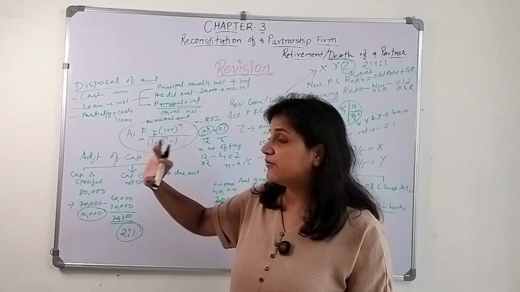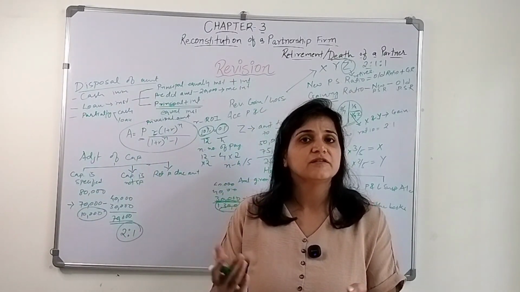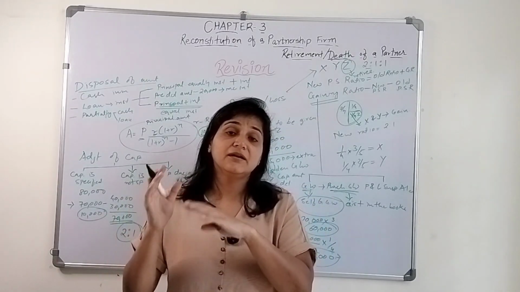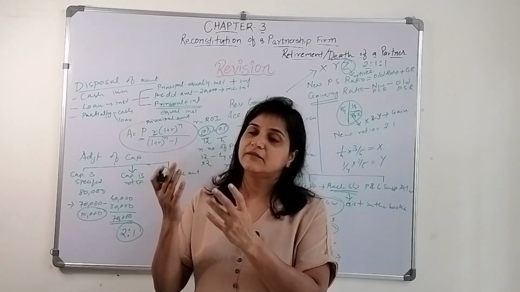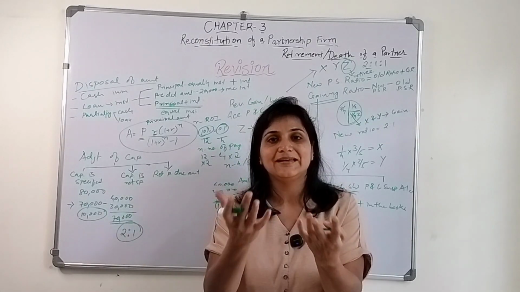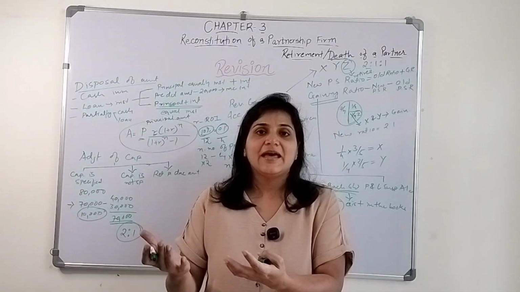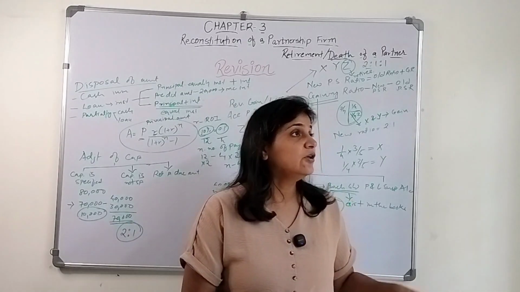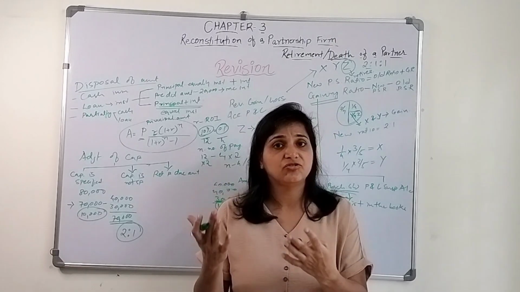So we discussed the adjustment of capital. And I think the last topic that we need to discuss is, what if the partner retires in the middle of the year, or the partner passes away. As we know, we don't know the date on which he will pass away. He may pass away in the middle of the year. So what to do in that situation? We need to share profit.